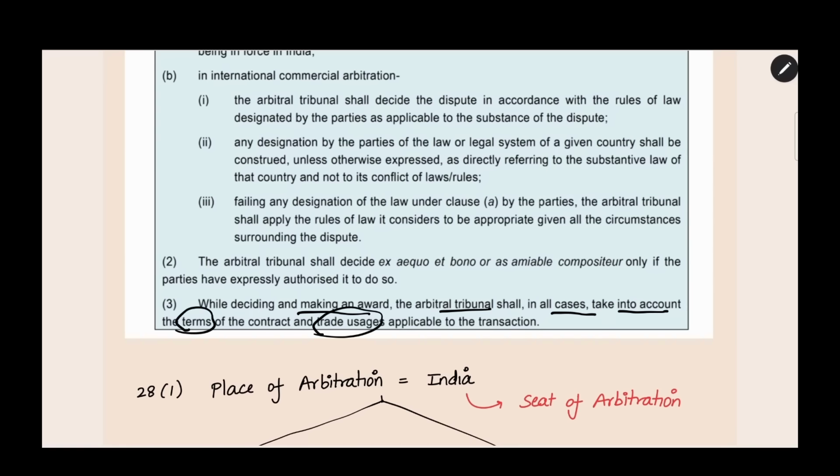In every transaction or every field, there will be certain trade usages that you have to take into account while making the decision, that is, while giving the arbitral award. There are also the terms of the contract. There will be a main contract, for example, a purchase agreement, rent agreement or sale agreement. In that contract, we are getting a problem. That is why we are going to arbitration. So, the main contract also you should consider while making the arbitral award.